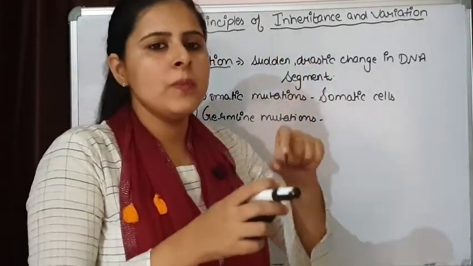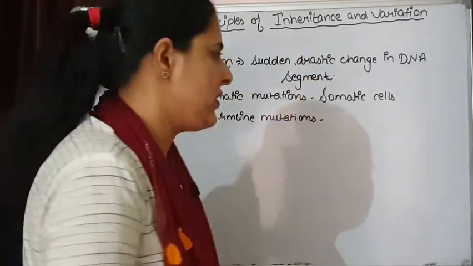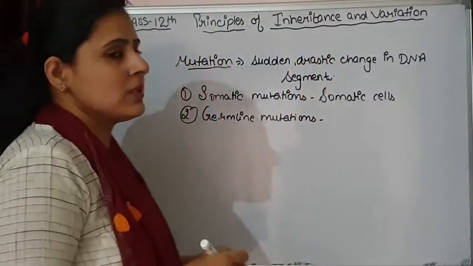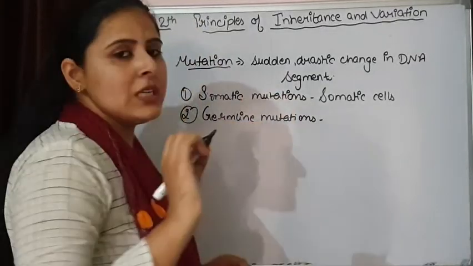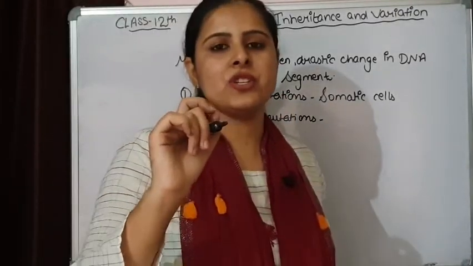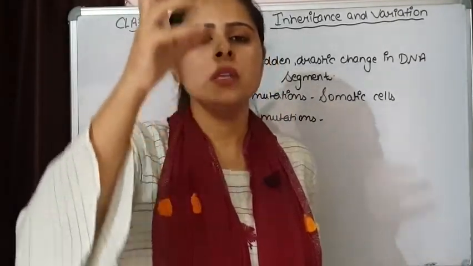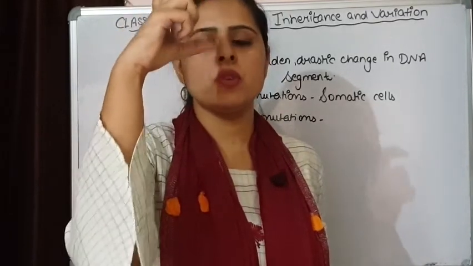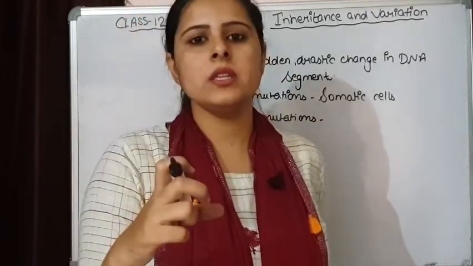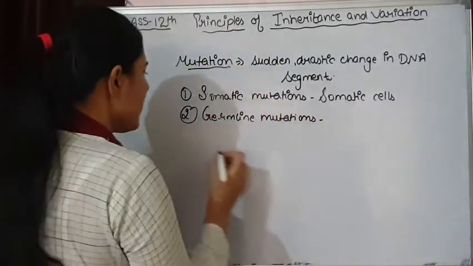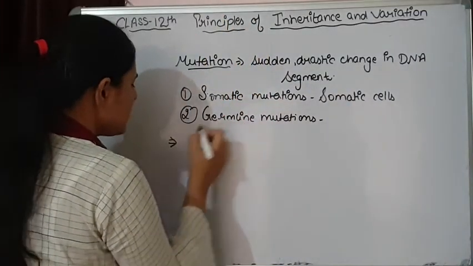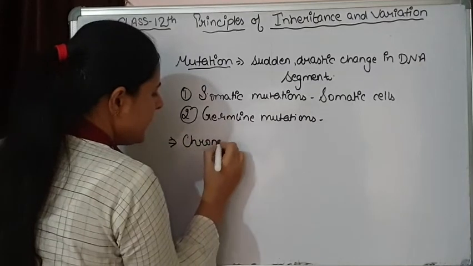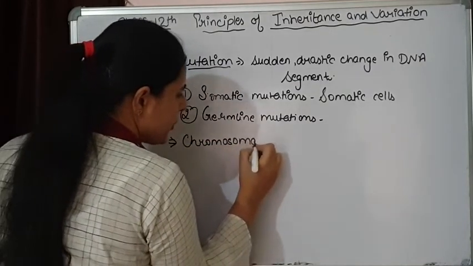There is also a different type of mutations. If we are considering a mutation taking place on a chromosomal scale, meaning a bigger chromosomal section is involved, then we call it a chromosomal mutation.